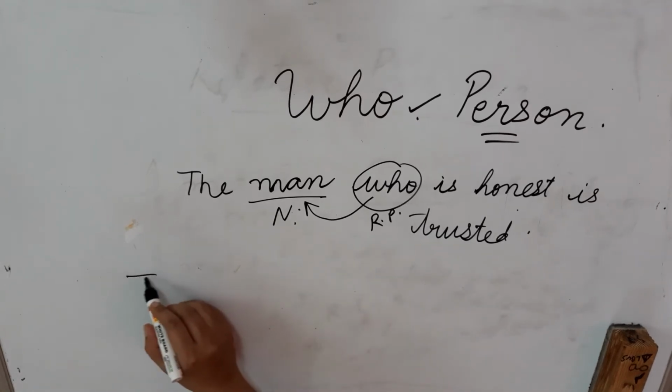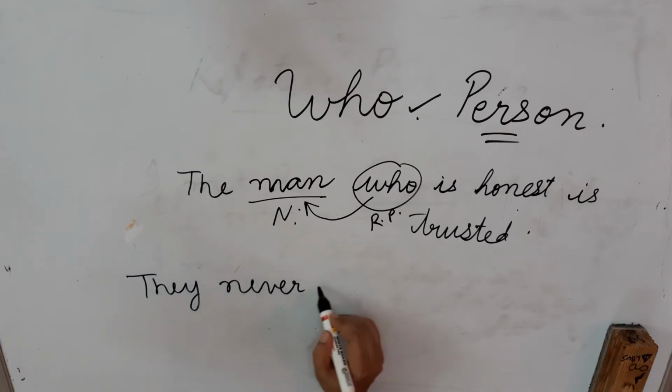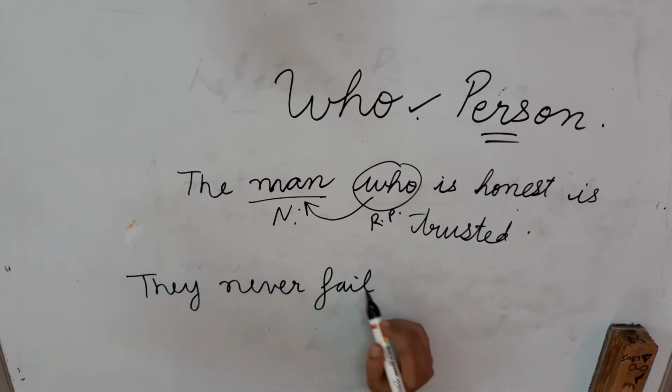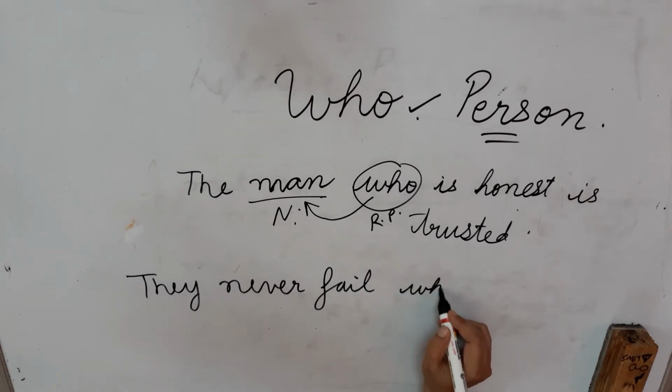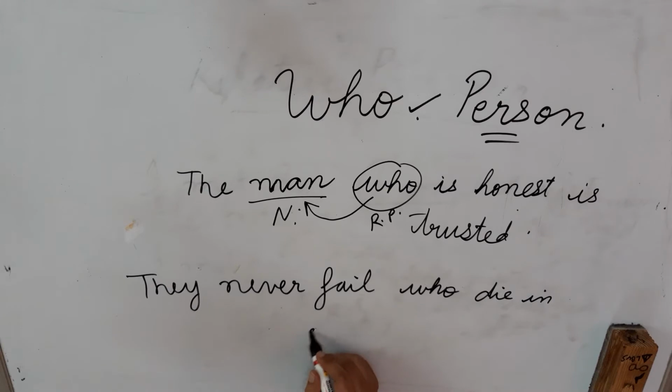They never fail who die in a great cause. So, they never fail.